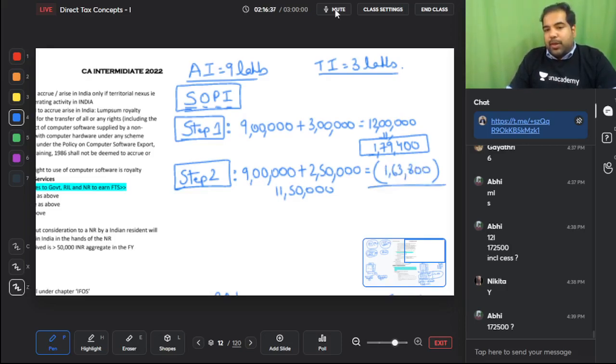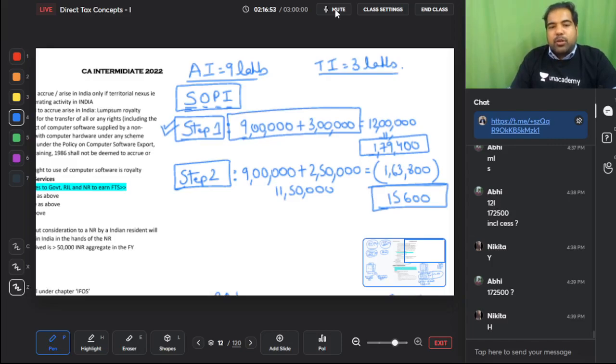So you don't have to pay tax on this much. So you have to only pay tax of 15,600 rupees. This is the only tax you have to pay. So please tell me, guys, step 1, did they shock you by taxing all your income? Yes. And step 2, did they calm you down by reducing the tax on agriculture income and basic exemption limit?